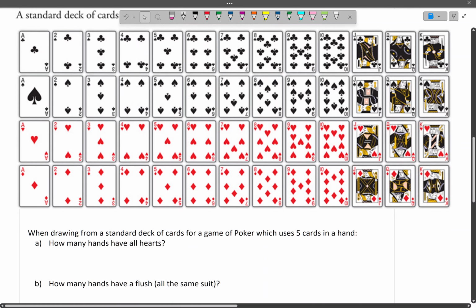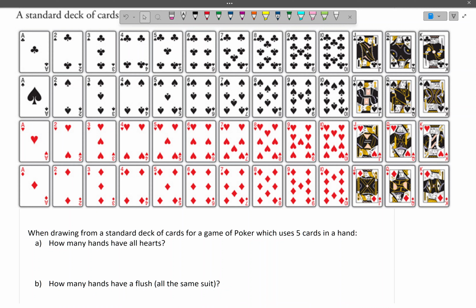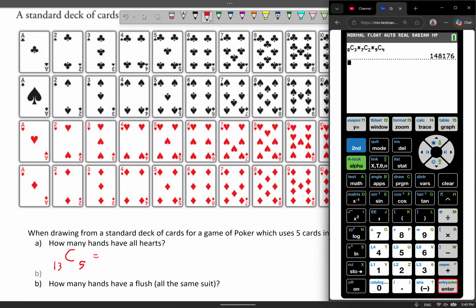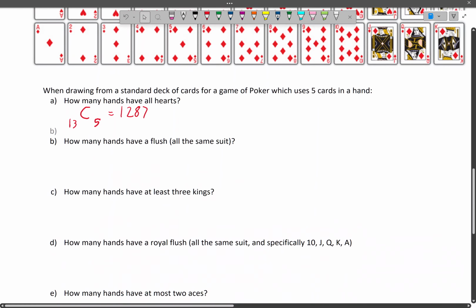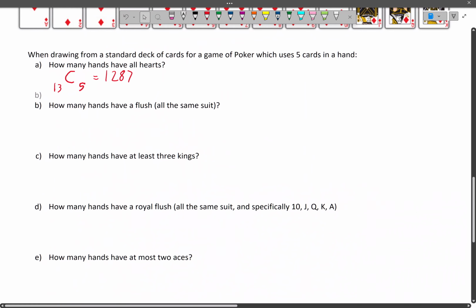So what we're trying to do is just figure out the number of hands with all hearts. What we know is that there are 13 hearts in the deck, and we're choosing 5 of them. So literally, this is all we're going to do: 13 choose 5, and we get 1,287 hands that have all hearts. We're going to have a bunch of different examples here, so go ahead and pause the video now, try each of these out, and see if you can get the same answer I do.